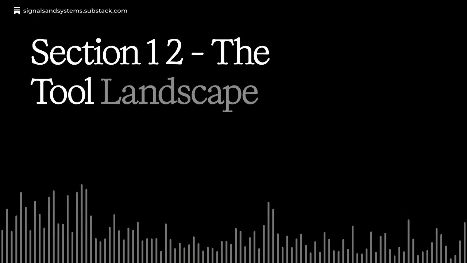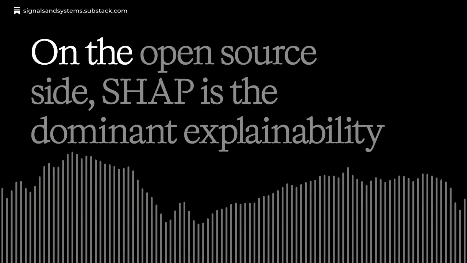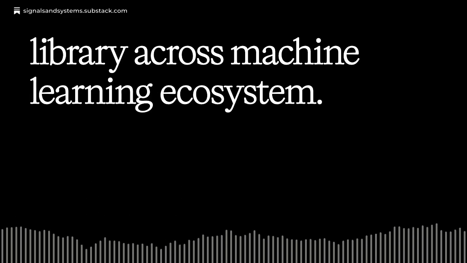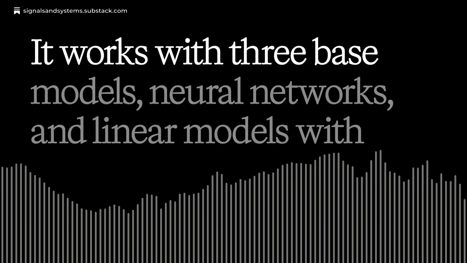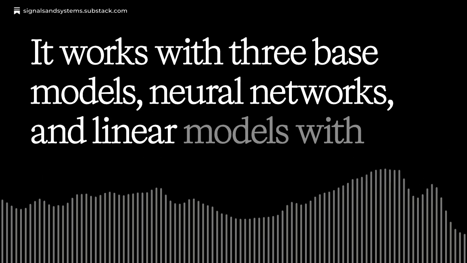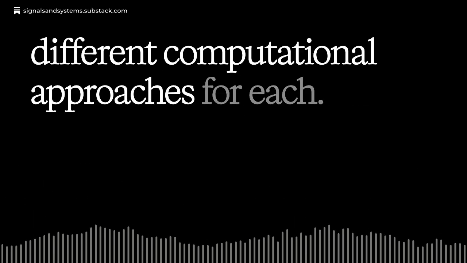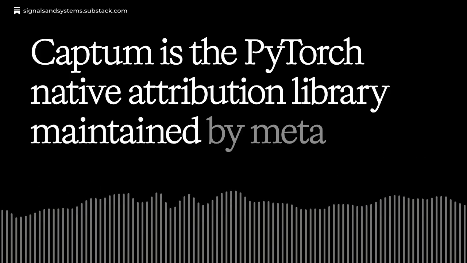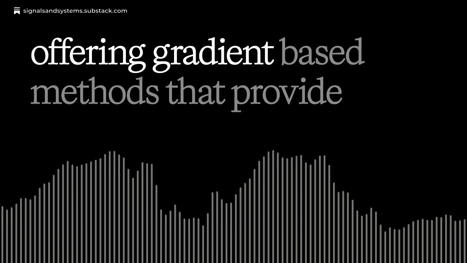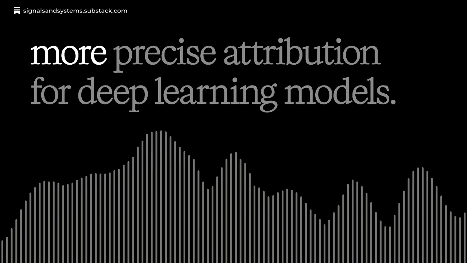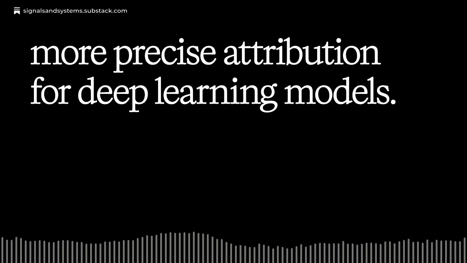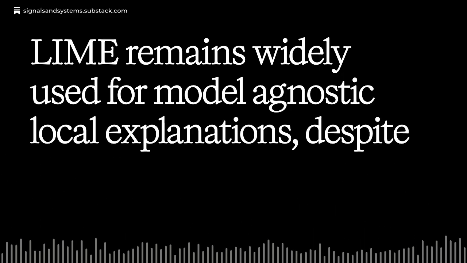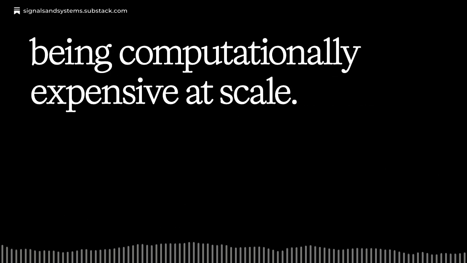Section 2. The tool landscape. On the open source side, SHAP is the dominant explainability library across the machine learning ecosystem. It works with tree-based models, neural networks, and linear models with different computational approaches for each. Captum is the PyTorch native attribution library maintained by Meta, offering gradient-based methods that provide more precise attribution for deep learning models. LIME remains widely used for model-agnostic local explanations despite being computationally expensive at scale.